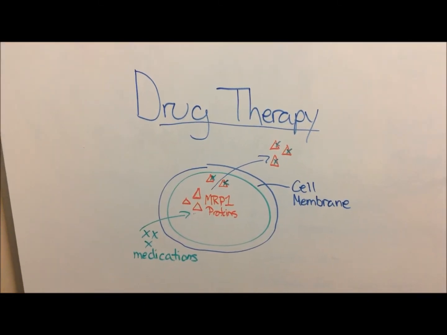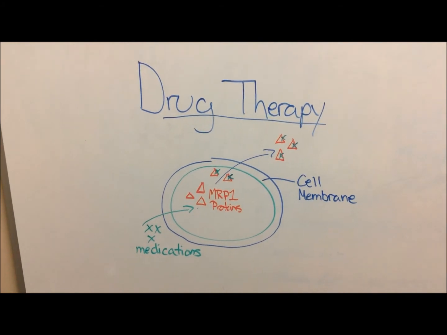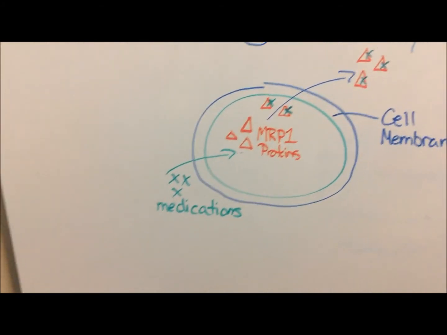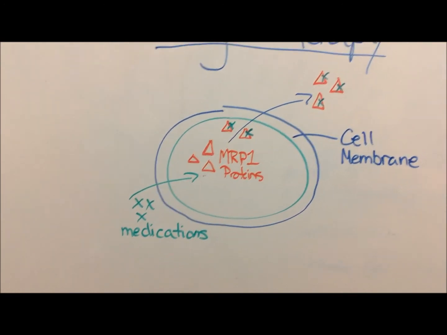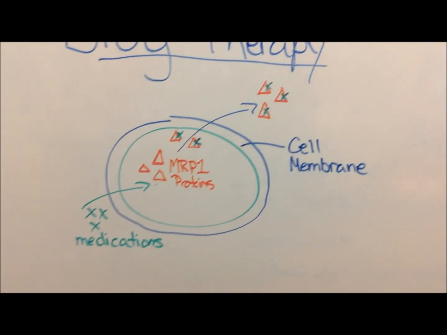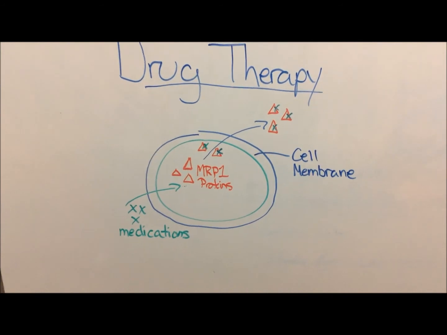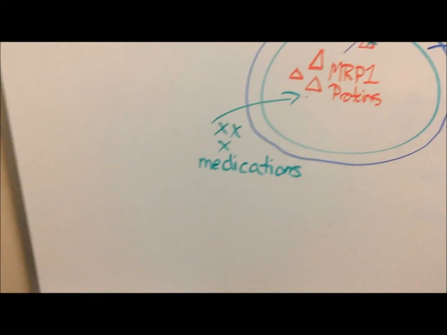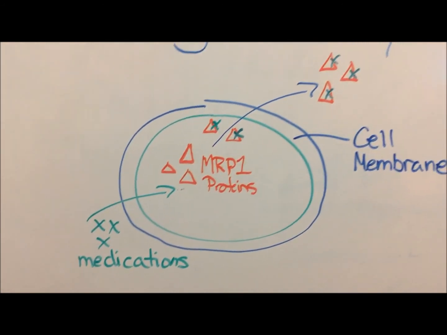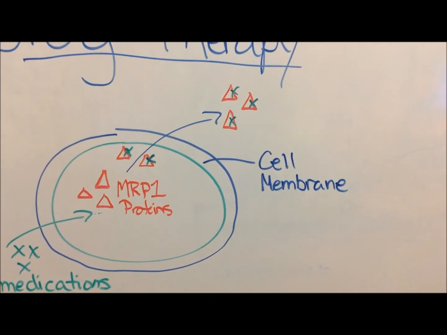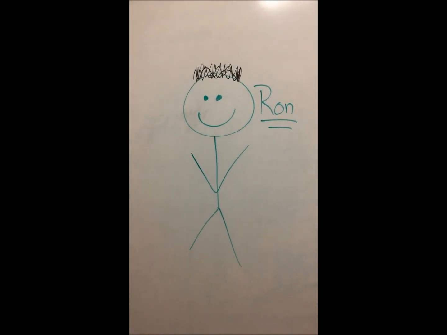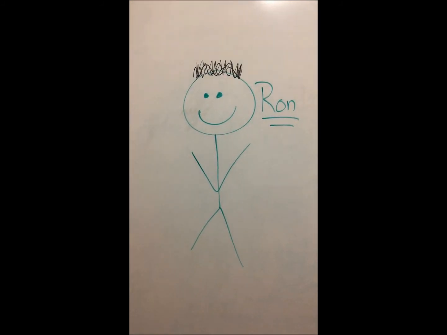With drug therapy, MRP1 proteins transport cancer drugs out of the cell membrane, which reduces the concentration at intracellular targets, so acting as a transport protein. The medications go in through the cell membrane, get attached to by the MRP1 proteins, which carry them out of the cell. In Ron's case, his cancer was detected early enough that successful surgical removal was done, and he is now in recovery.